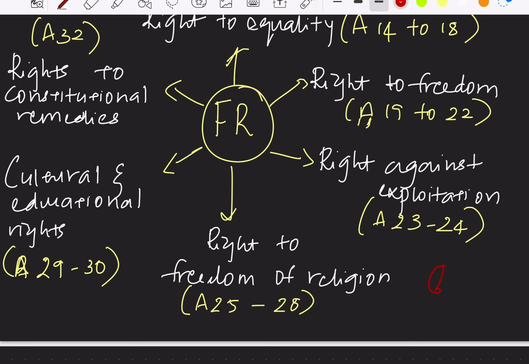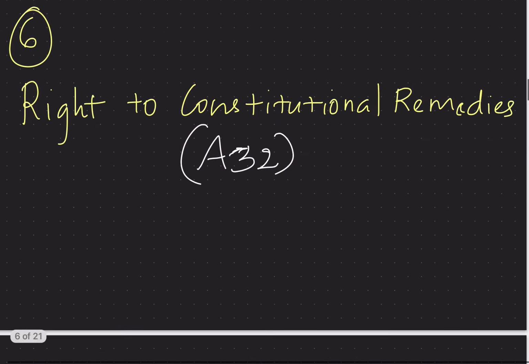And we had already covered the 5 fundamental rights in detail, that is the right to equality, right to freedom, right against exploitation, right to freedom of religion, the cultural and educational rights were already covered in our previous video lectures. Now, we shall start with the last fundamental right, that is right to constitutional remedies under Article 32. So here, right to constitutional remedies.